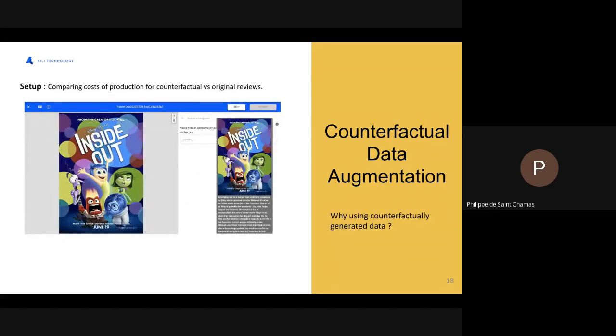But why is it that interesting? Well, counterfactual data is really interesting when it comes to the cost of labeling.